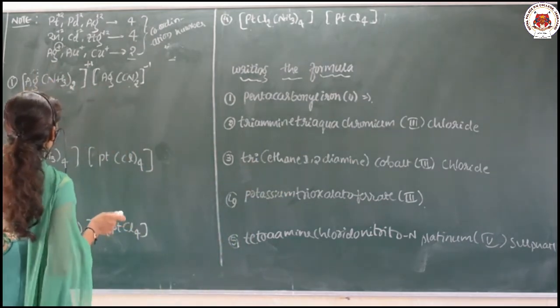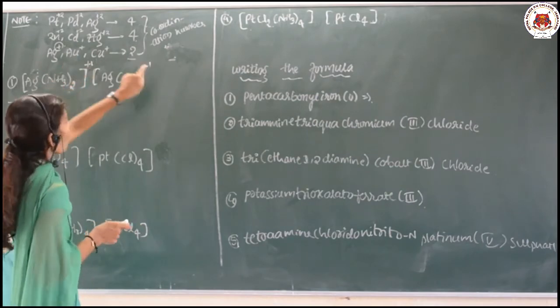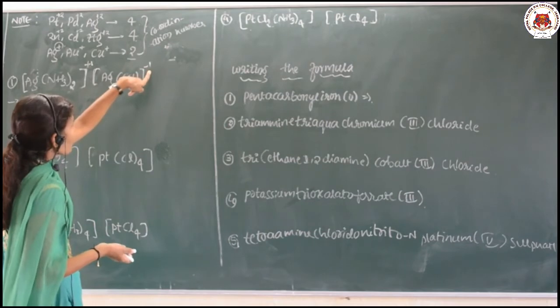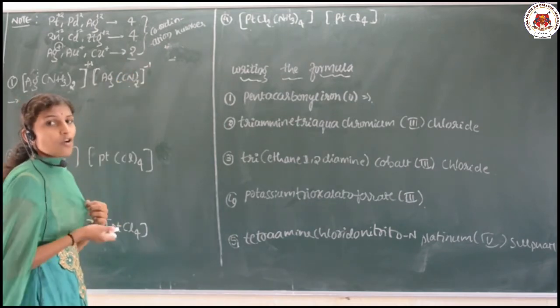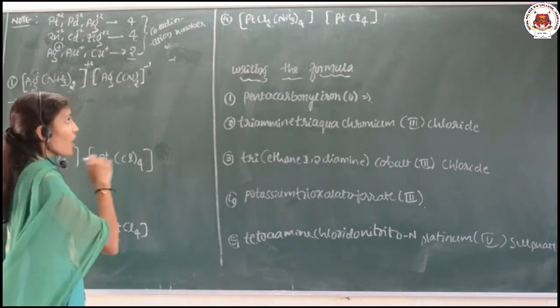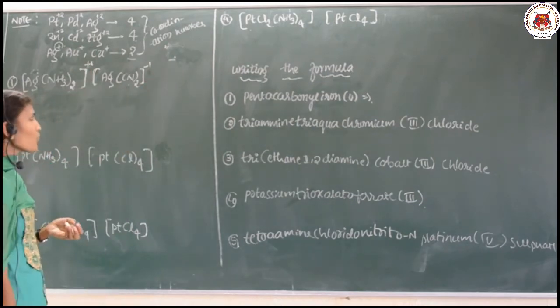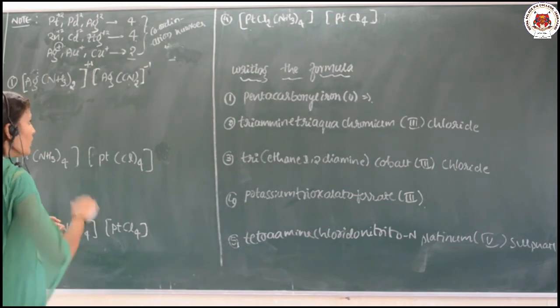Similarly, if this complex possesses +1, then obviously the other complex near it should have -1 as its coordination sphere charge. Now we find out the charge of each coordination sphere.